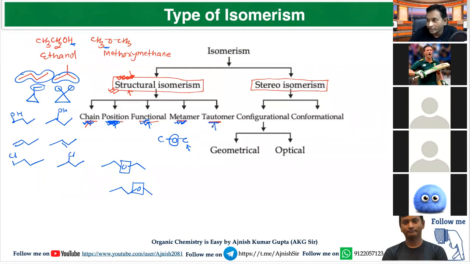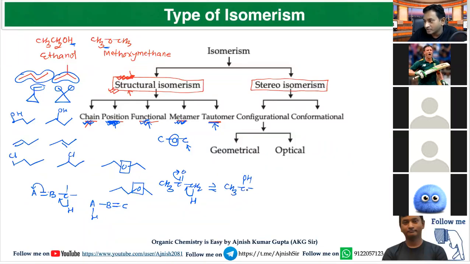Very good. If there is a change in position of hydrogen, from first position to third position, then such isomers are called tautomers. You know about keto-enol tautomerism. If the position of this hydrogen is shifted from this to this position, then such a structure will be formed. So this is called the keto form and this is called the enol form.